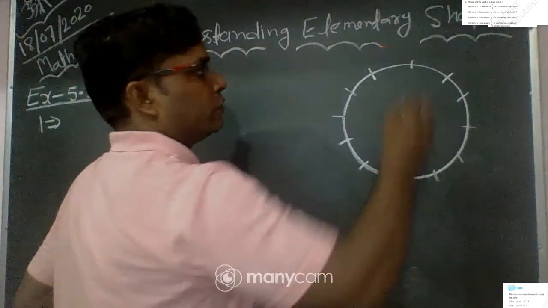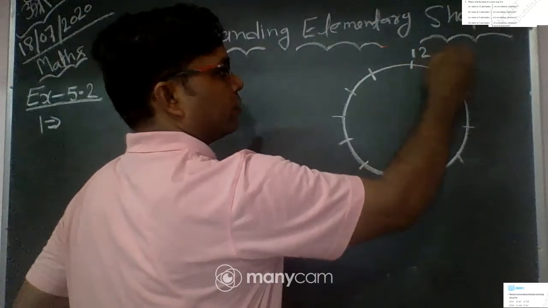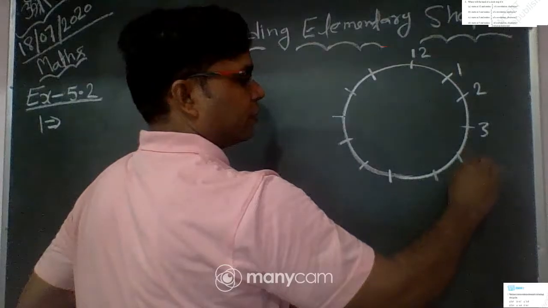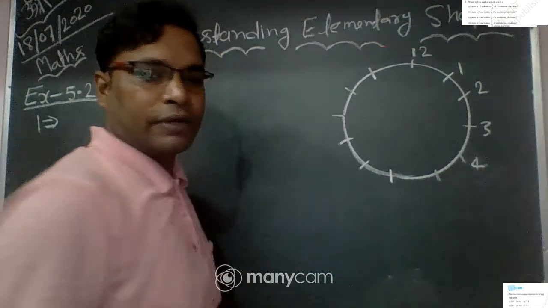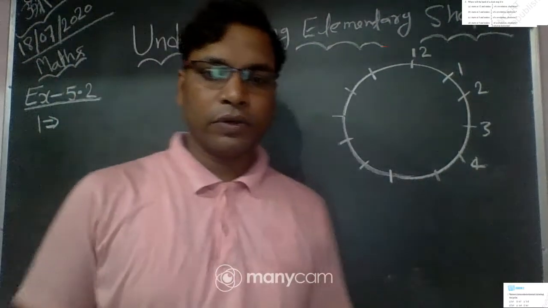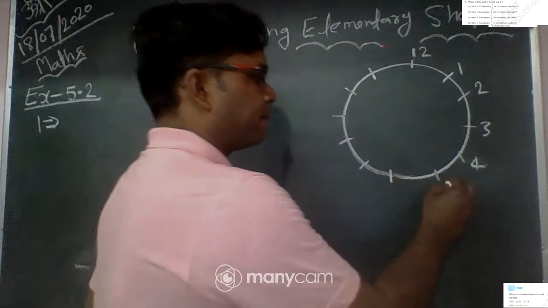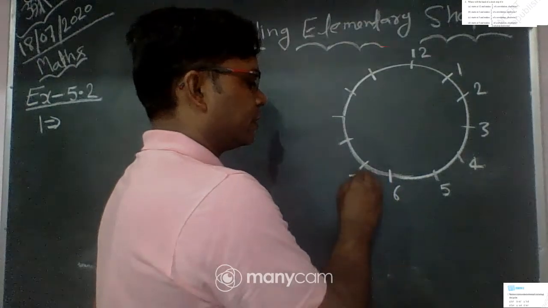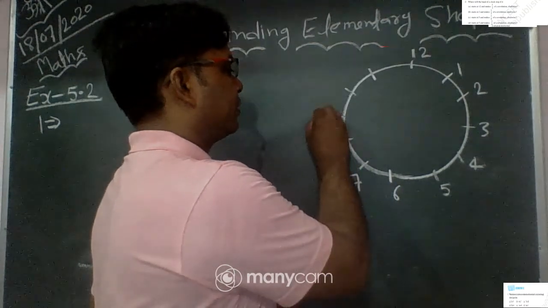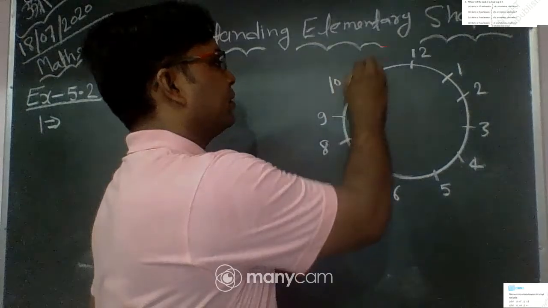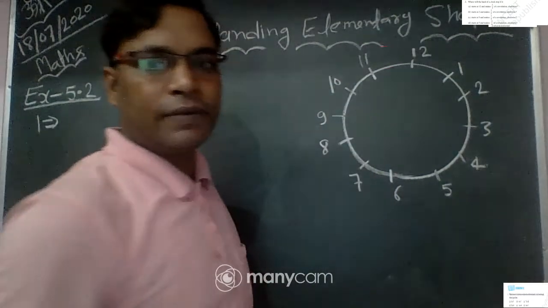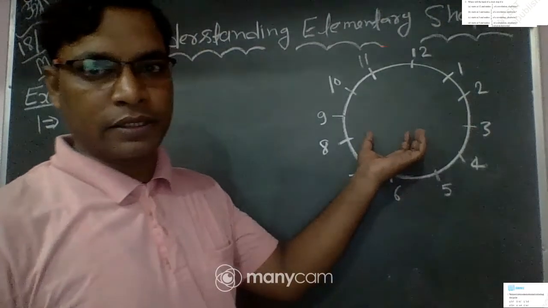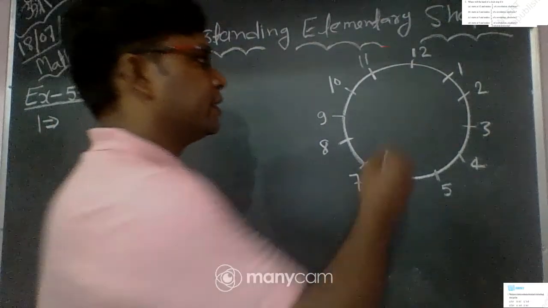So write 12, 1, 2, 3, 4, 5, 6, 7, 8, 9, 10, 11. This is our wall clock or hand clock, and this is the center.